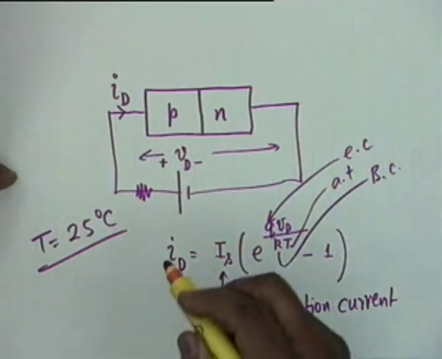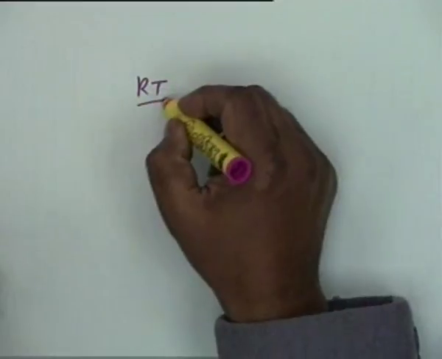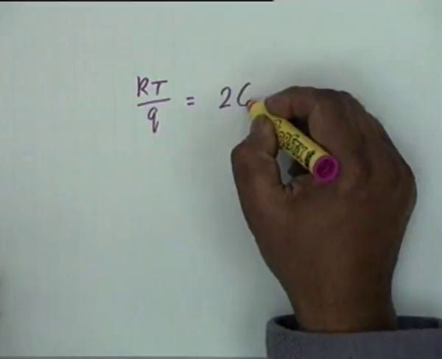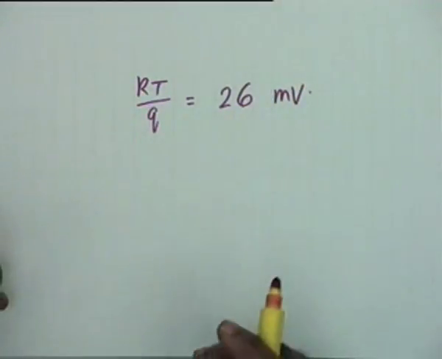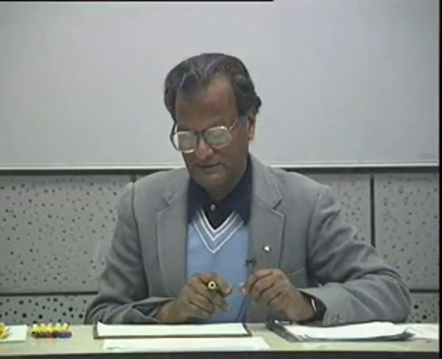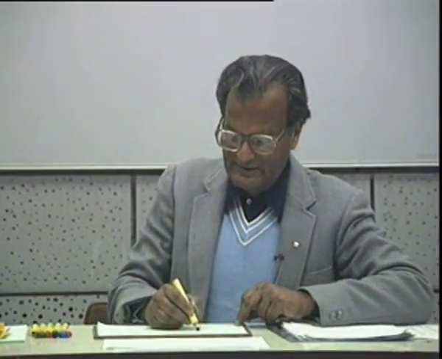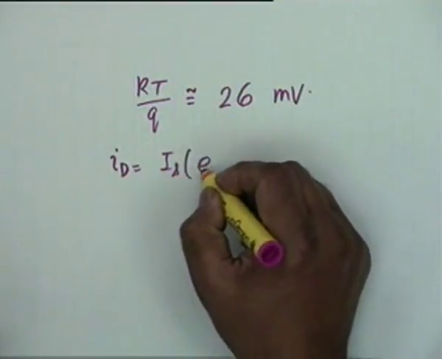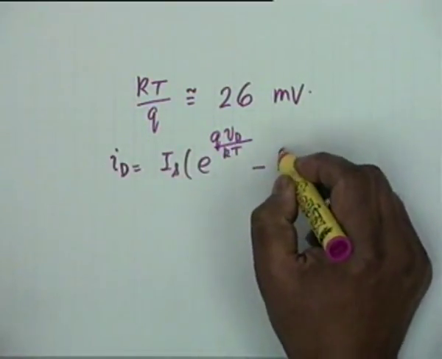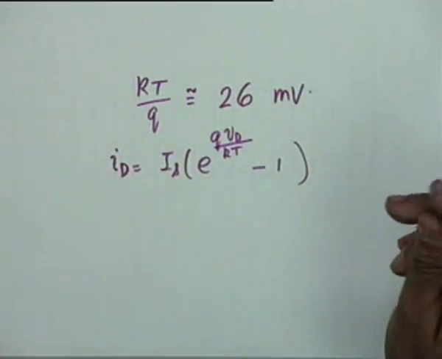At room temperature, KT by Q is equal to 26 millivolt approximately, at capital T equal to 25. Let me recall the relation: I sub D equal to IS e to the power Q VD divided by KT minus 1. KT by Q is usually 26 millivolt.